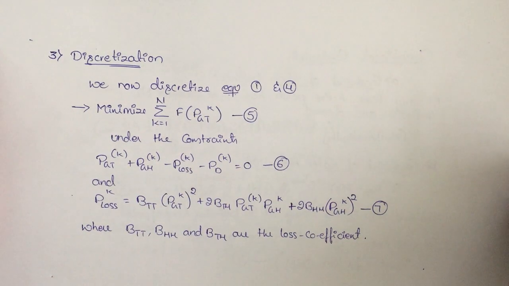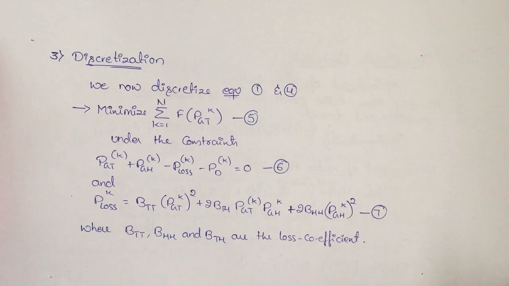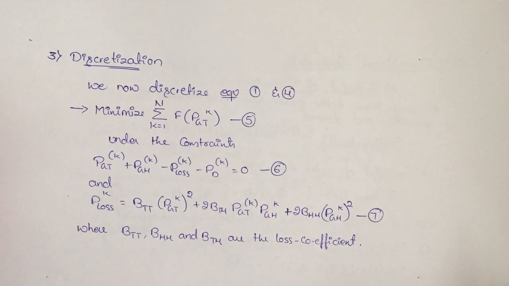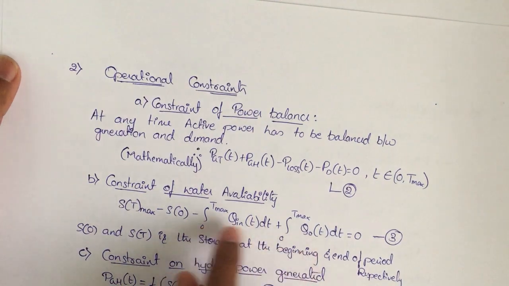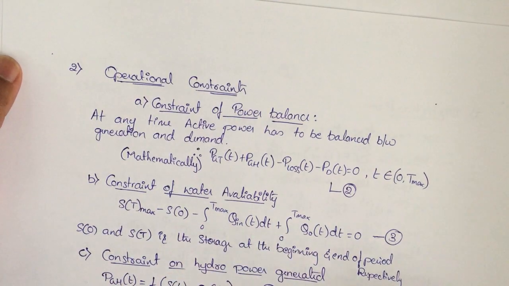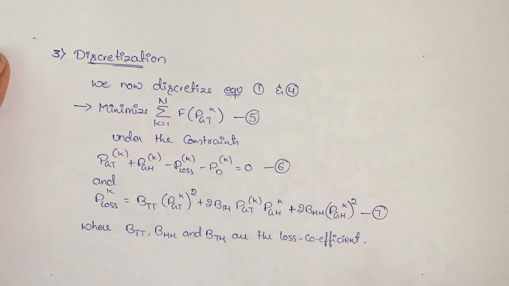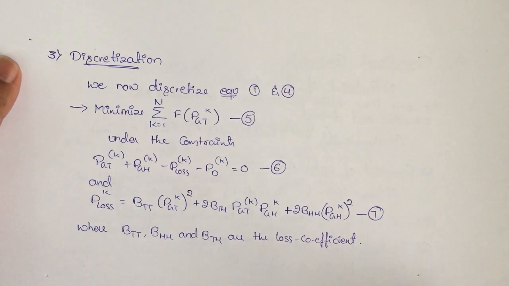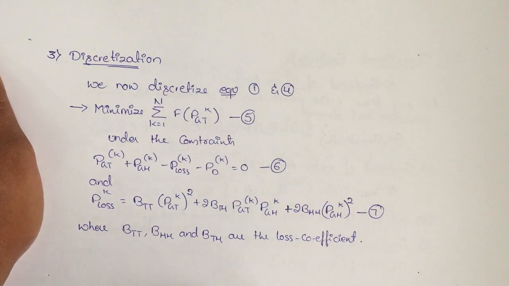And in the third part we are going to take up discretization. Till now we considered the continuous part. Remember, whatever we are talking about here is a continuous part. Now we are going to discretize the same system. Discretization. Now we are going to discretize equation 1 and equation 4.